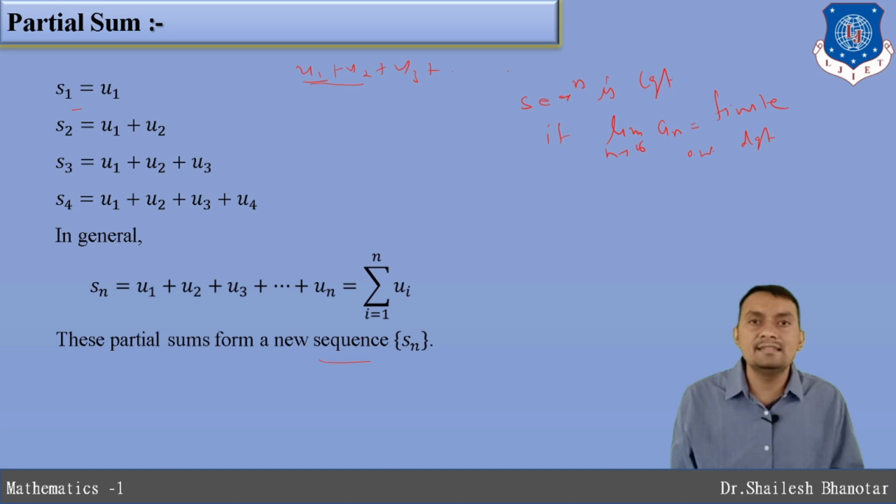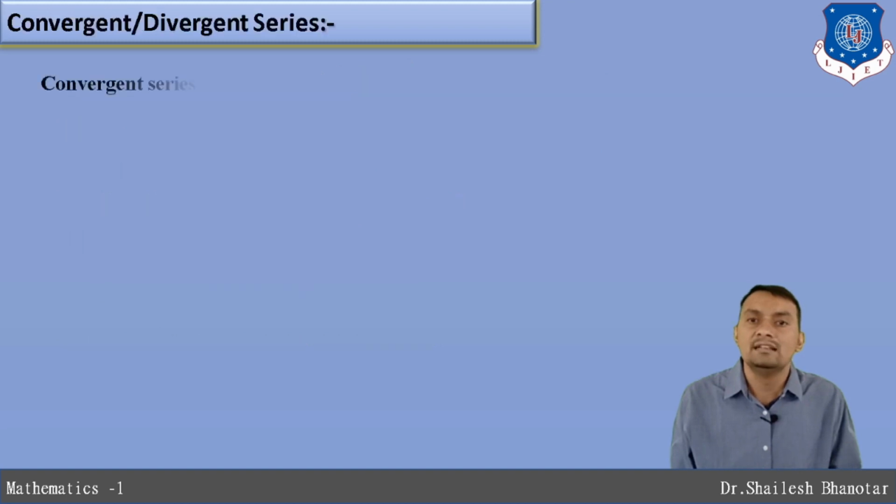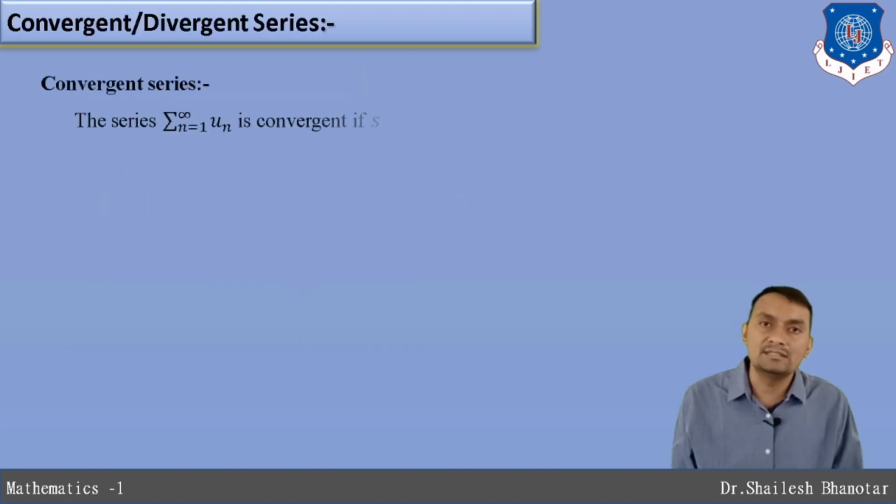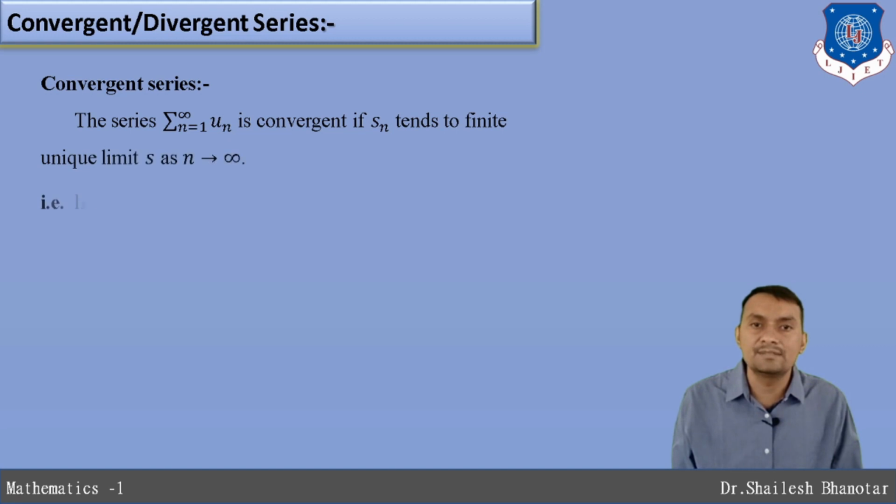But when is a series convergent? For that, first understand that we have the partial sum, and if the limit of n tends to infinity of Sn is a finite quantity, then the series is convergent. Otherwise it is divergent.